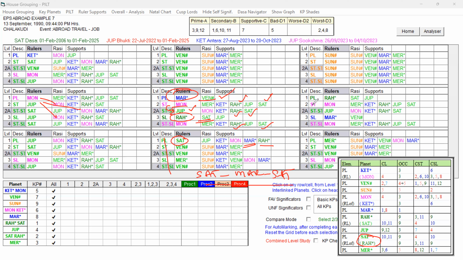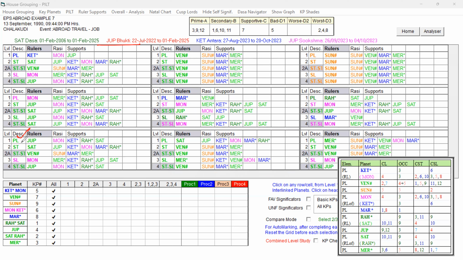Then Jupiter. Now she is running Jupiter Bhukti. Jupiter Bhukti is traveling from July 2022 onwards. The native was looking for a good prospect, job prospects abroad. She wanted to go abroad for a job, so she wants to stay there for long.